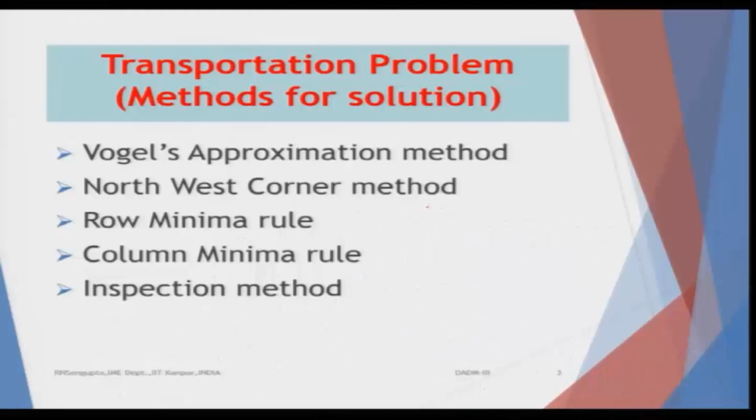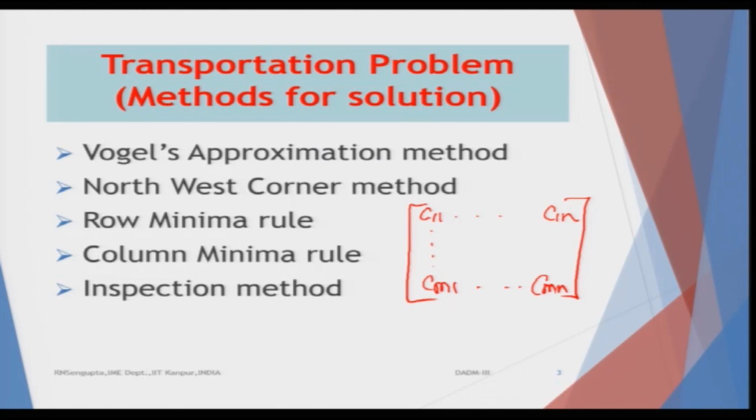Now, before I come to the problem, I will just restate it. I have a matrix where all the costs are given: C11 till C1n, up to Cm1 and Cmn. So, this is the cost structure which is given and I want to minimize it.